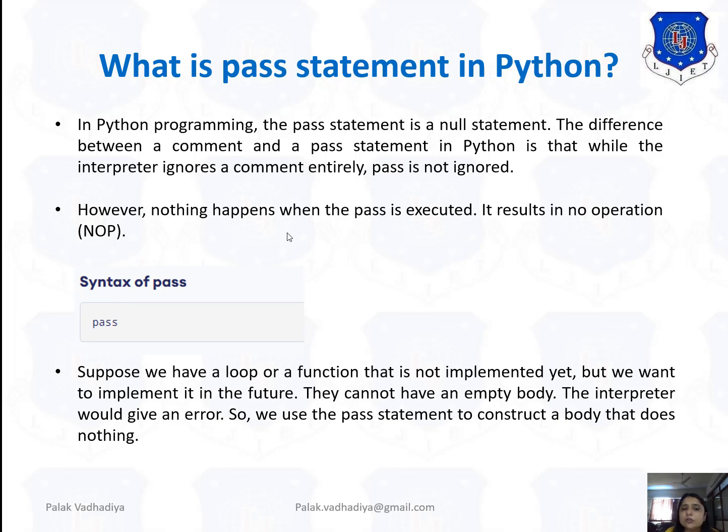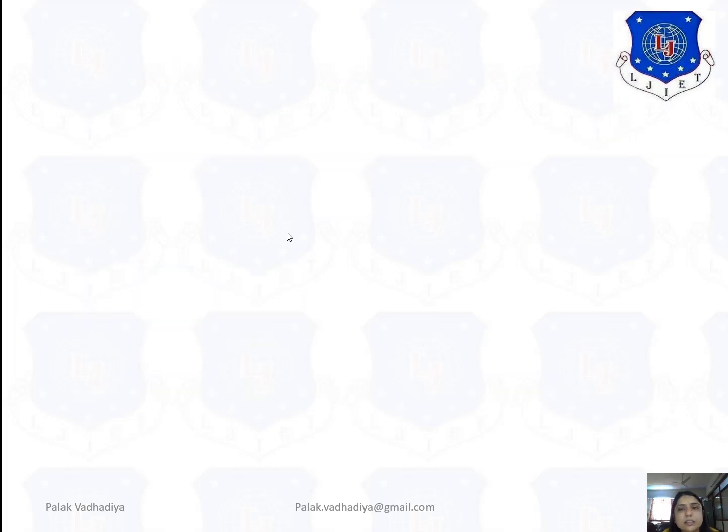Suppose we have a loop or function that is not implemented yet, but we want to implement it in the future. So in place of pass, we can later write our function. See, right now we don't want to write anything, so I just write pass. But I know in future if I want to write something, I can write it in place of pass. They cannot have an empty body. The interpreter would give you an error. So we use the pass statement to construct a body that does nothing.